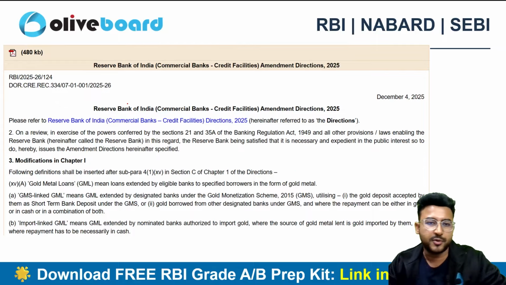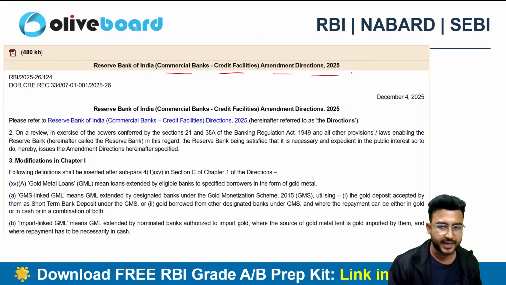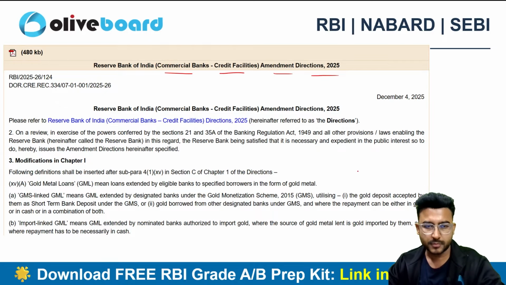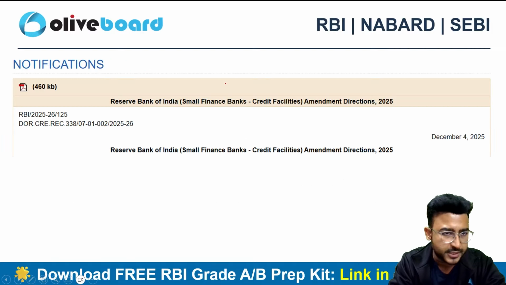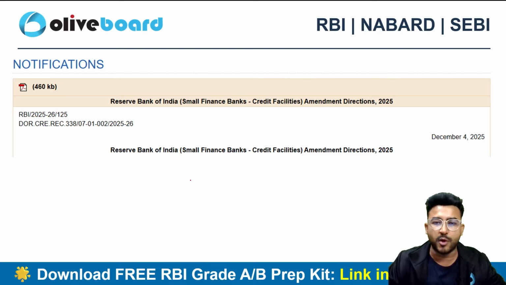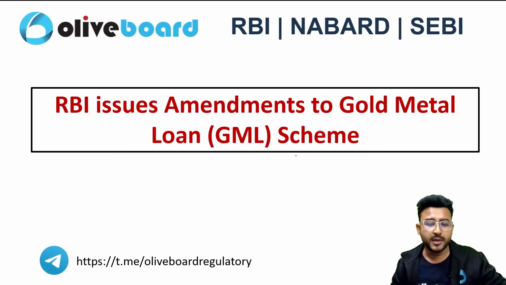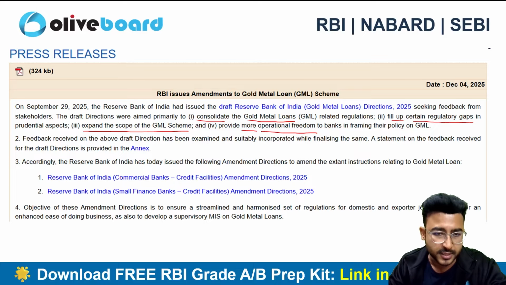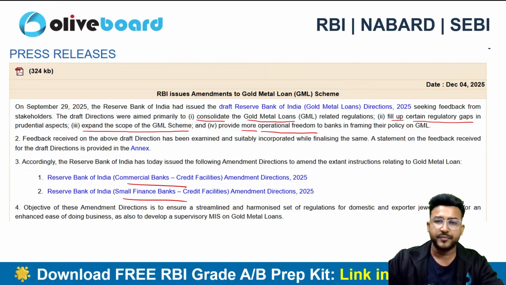Now let's discuss the circular on commercial bank credit facilities. This is again an amendment direction 2025. This is regarding gold metal loans for the commercial banks, right? This particular circular is applicable to small finance banks also. There is one more circular related to small finance bank credit facilities. So we'll be discussing both the circulars, related to commercial banks and small finance banks, together, okay?